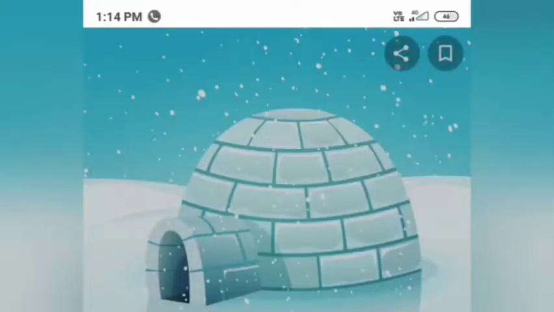So let's discuss the question and answer. First question is, what is an igloo and where is it found? So igloos are the houses made with ice, and they are found in the polar regions where the inner walls of the house are covered with animal skin, and the animal skin works as an insulator so that the outside temperature is very low and the inner temperature is higher than the outside.